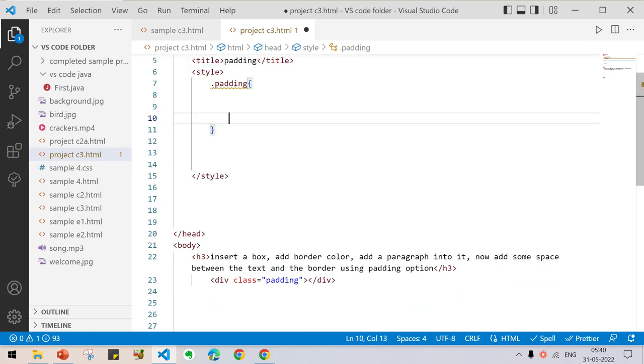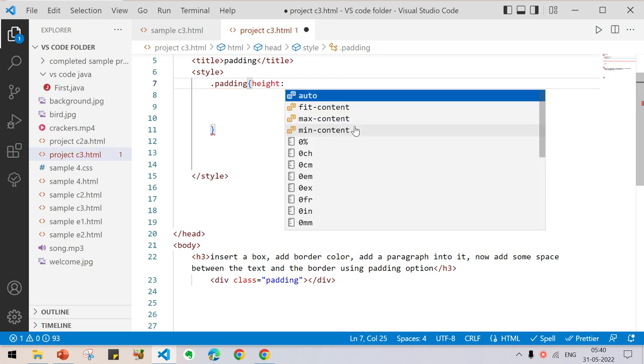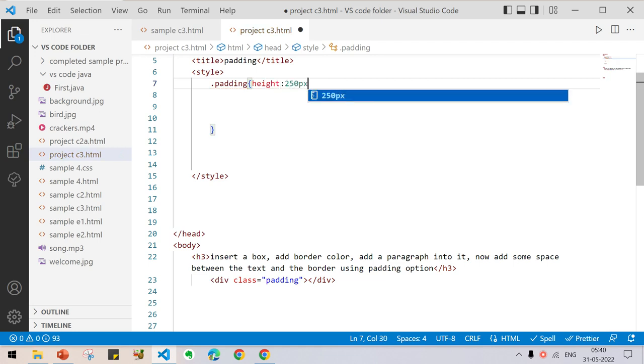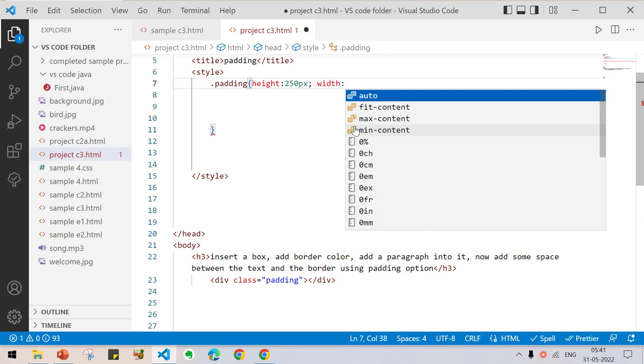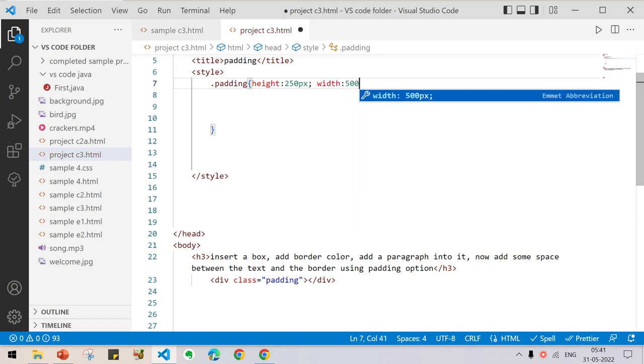Now we have to insert a box. How to insert a box? What are the parameters that a box will have? Height and width. So give height colon 250 pixel semicolon. Next, the width: we give width 500 pixel and give semicolon.